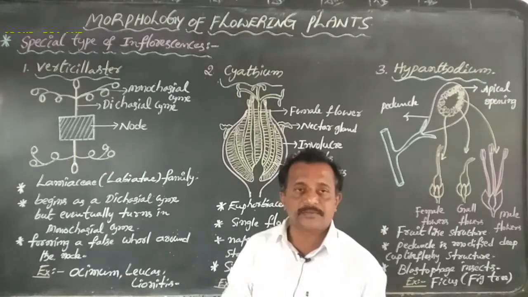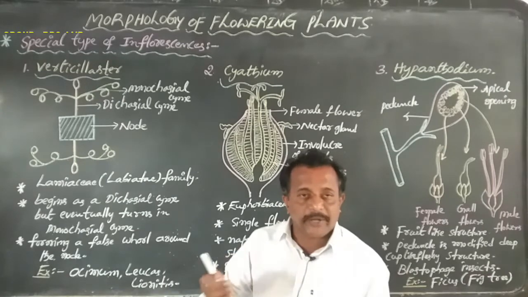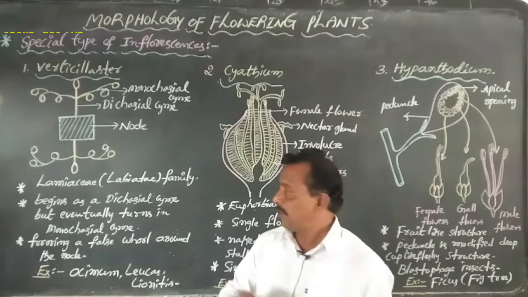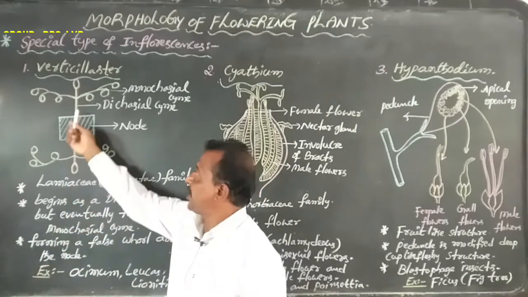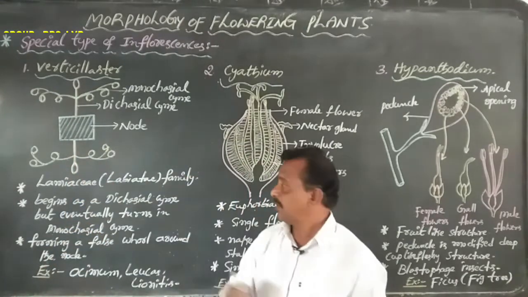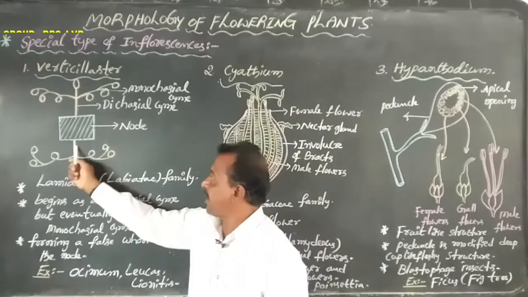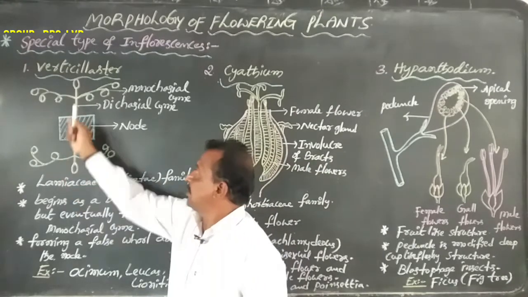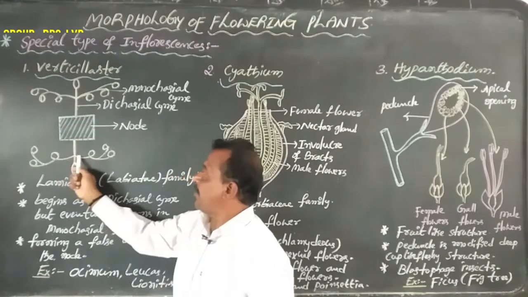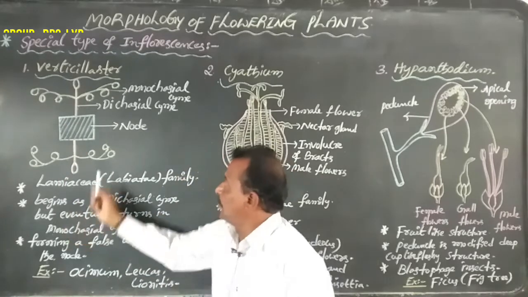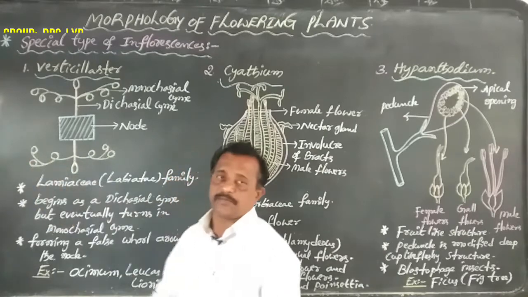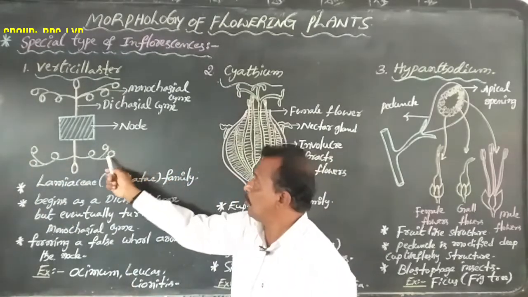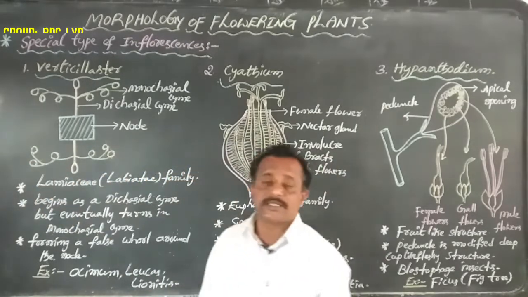Dear students, the peduncle first produces one dichasial cyme, but eventually turns into a monochasial cyme, that is a single branch.